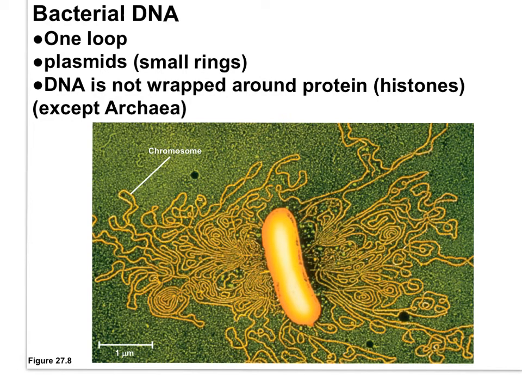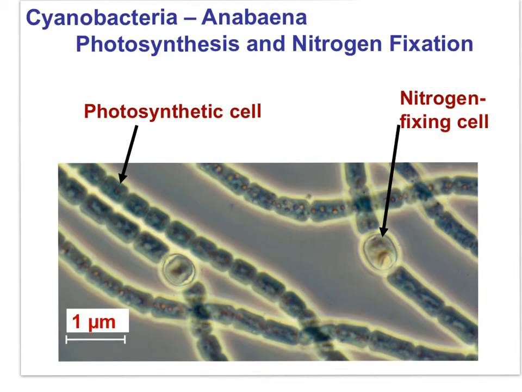In this micrograph, we can see a single bacterial cell with its single loop of DNA extruded from the cell. Prokaryotic DNA is not associated with histone protein, and in addition to the large circular loop, there are small rings of DNA called plasmids. Bacterial cells have varied metabolism. Some are photosynthetic, some fix nitrogen from the atmosphere, and some function without oxygen. They are anaerobic, living in anoxic environments.